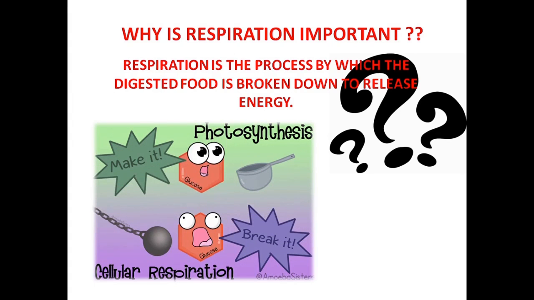So here is a small picture which I found interesting, so I thought of sharing it with you also. Here you can see during photosynthesis, just try to recall the equation for photosynthesis, where we got the end product as C6H12O6. That's the glucose. So during photosynthesis, they make the glucose, right? There the synthesis process is taking place. And what happens during respiration? They are breaking this glucose. So that's just two processes being compared here, the photosynthesis and the respiration part.